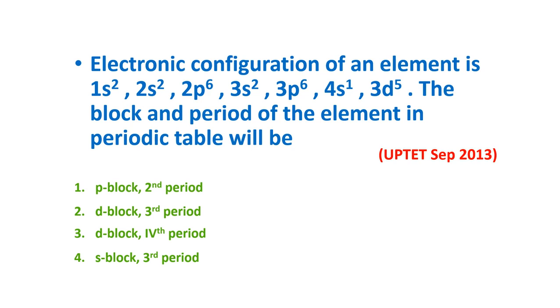We'll see the answer. So the answer is option 3, D block fourth period. You can write down that electronic configuration, you will get that atomic number, then go to the name of that element, then you will find out in which period and which block that element is located.